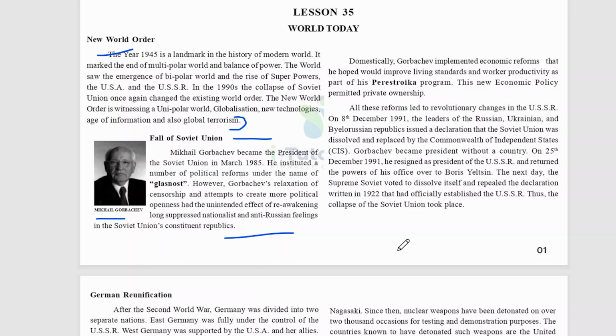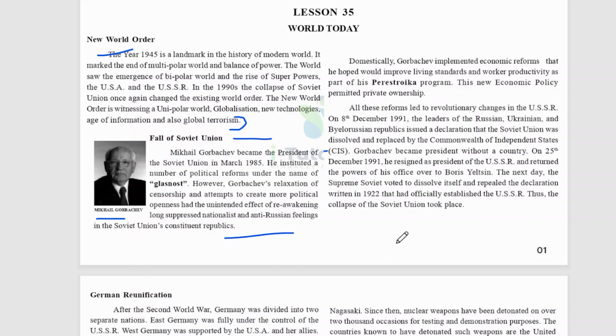Domestically, Gorbachev implemented economic reforms that he hoped would improve living standards and worker productivity as part of his perestroika program. This new economic policy permitted private ownership, and all this reform led to the revolutionary changes in the USSR. On 8th December 1991, the leaders of the Russian, Ukraine, and Belarusian Republic issued a declaration that the Soviet Union was dissolved and replaced by the Commonwealth of Independent States. Okay, and Gorbachev became president without a country.